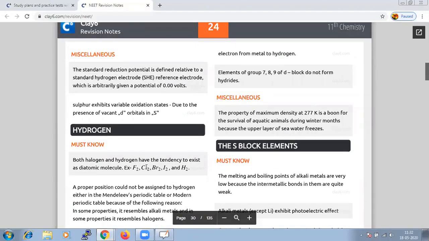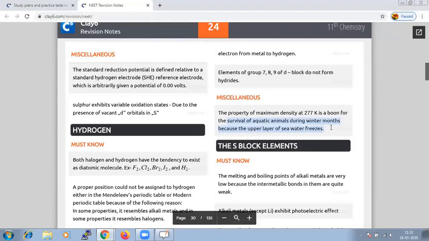And do remember once again, elements of group 7, 8, and 9 of the d block do not have the tendency of forming hydride.